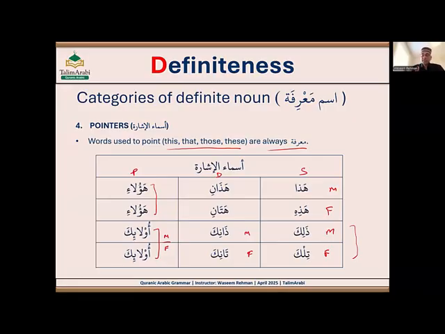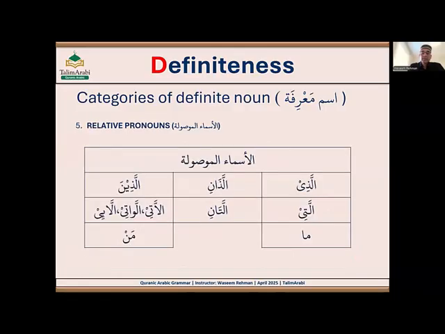So all these are pointers, because you're pointing to something or someone. That is also definite. These are all definite nouns as well. And previously we learned these are also non-declinable because they don't decline. Hadha will always be hadha, ha'ula'i will always be ha'ula'i, hadhani will always be hadhani in all statuses.